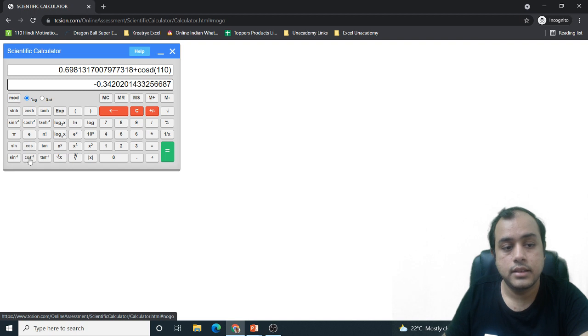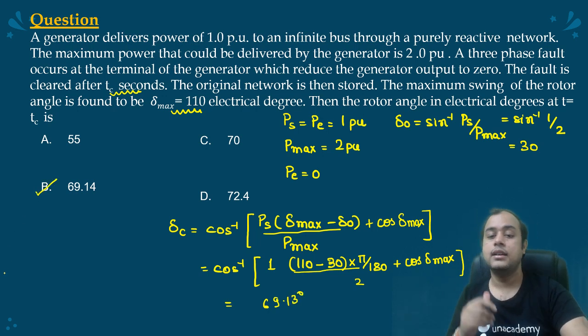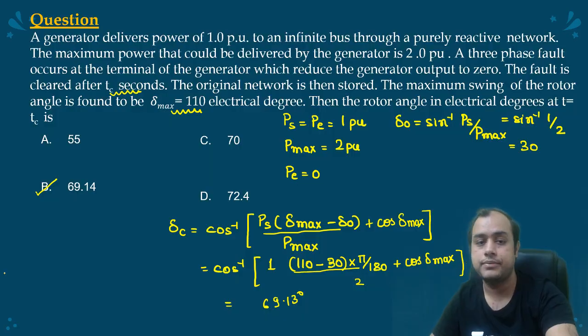Okay, then I'll do cos inverse, 69.13. Yeah, so that was a mistake. Answer will be this. Okay, so that is how you use the virtual calculator for trigonometric, hyperbolic and factorial function.